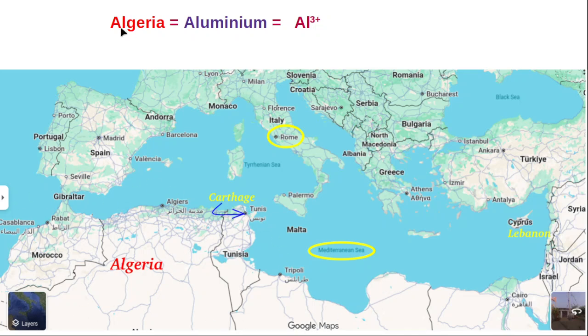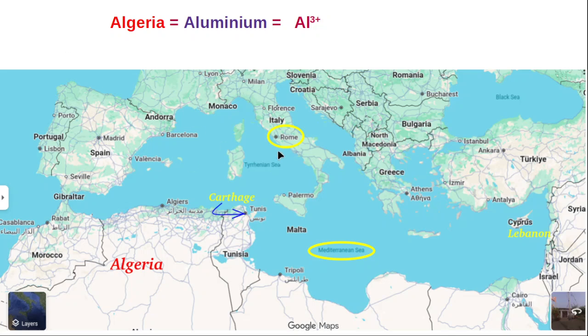So from Algeria, I am comparing Algeria with aluminium. It has 3+. 3+ means only after three wars was Rome able to occupy all this Algeria part. Why it is positive: because it has given a positive effect to the whole world. The Roman culture spread to Britain. Britain occupied many parts of the world, and the British spread the culture of Roman people, and by that culture today we have the modern world. That is why we call it a positive sign.